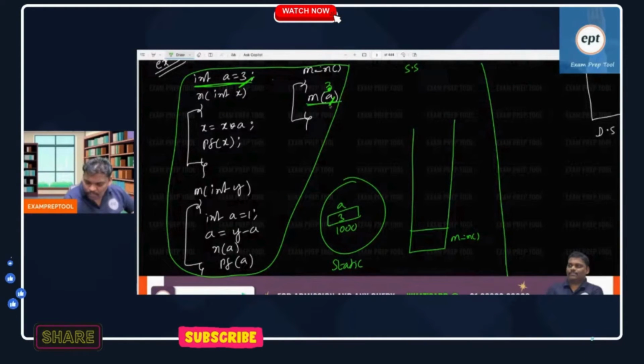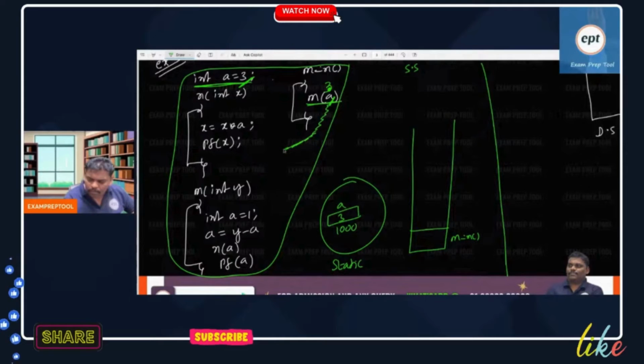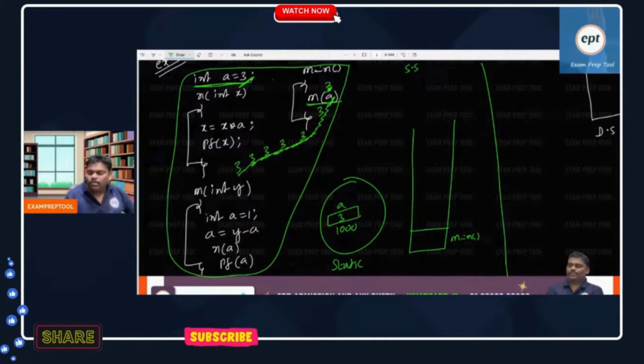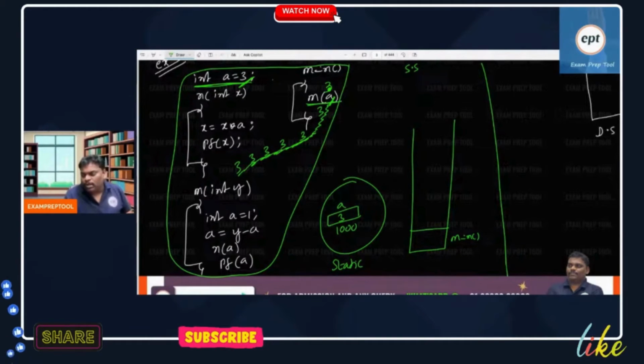Listen everyone now. A, 3 is going. M function, 3 going. See this one. Remember, a variable is going does not mean the variable is going. Its value is going. A variable is going means the variable cannot walk. Variable cannot run. Its value is going. Whenever you say variable going, the variable cannot go. Variable cannot walk. Variable is not a human to walk. Right? Variable going means variable value going.